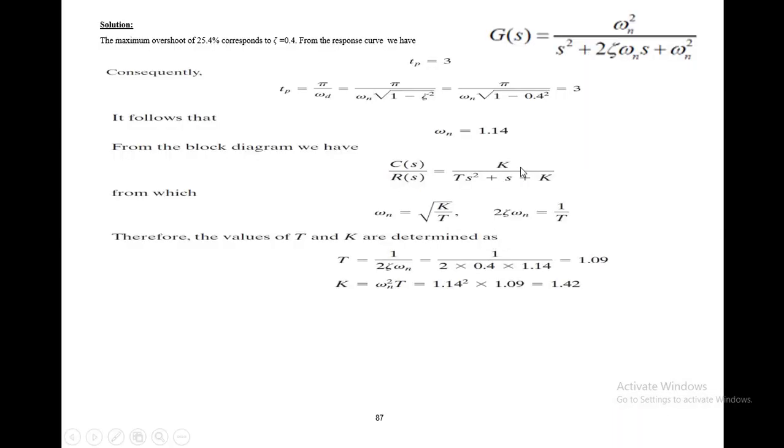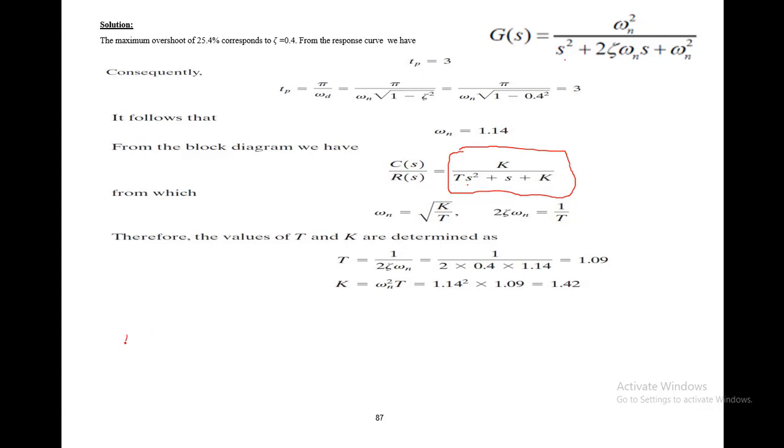So from this equation you see that the first thing we have to do is make this S alone, because there is T over here. Let me do it for you. From this equation, how can you get the value of omega n and 2 zeta? First, from this equation you have to take the T common.